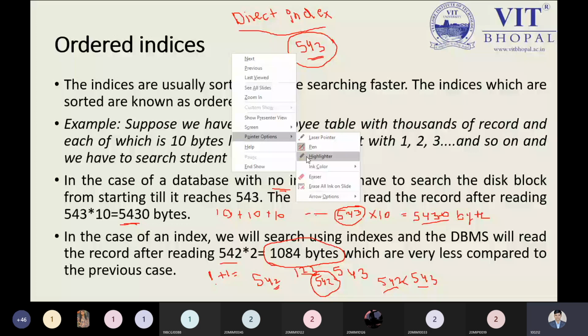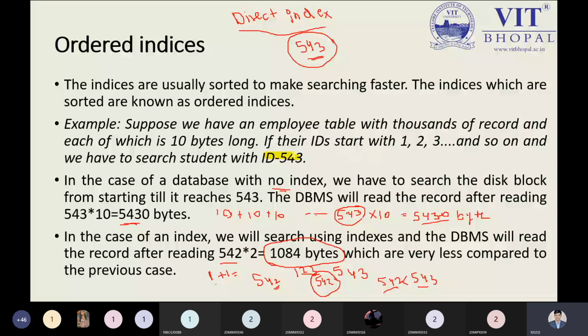By the data type nature, it is supported by the integer data type. As we know, integer will keep the information in 2 bytes only. Integer requires 2 bytes. Tell me yes or no, do you agree with this point? Yes, sir.